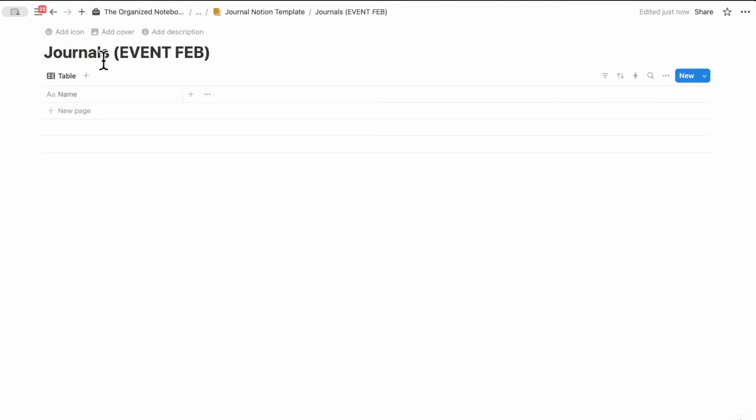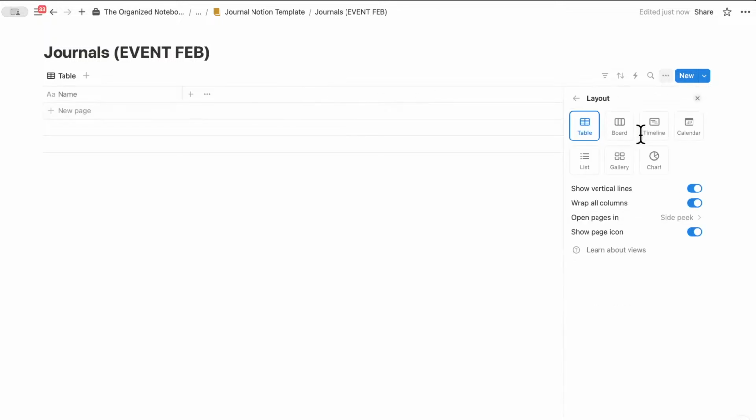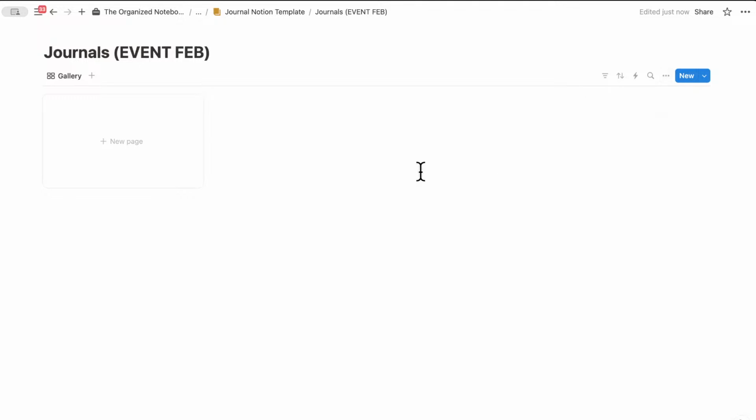The next step for this one is going to be to create the journals in a gallery view. So I'm going to click the three dots here, layout, and change it to gallery. I think gallery view looks really good for journals. So this is going to be how this one looks. And in order to set up databases, what I really recommend is to create a sample one, just so that you get a feel for what kind of properties would make sense for this kind of journal.